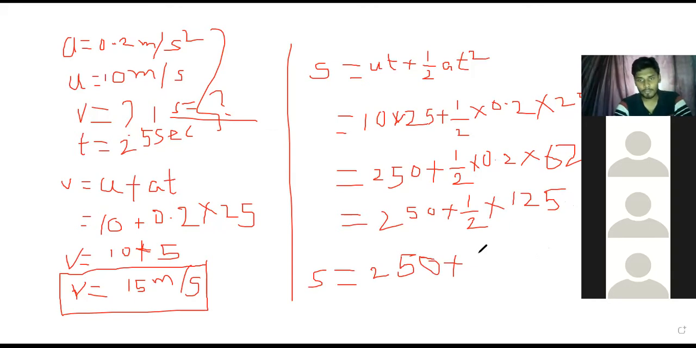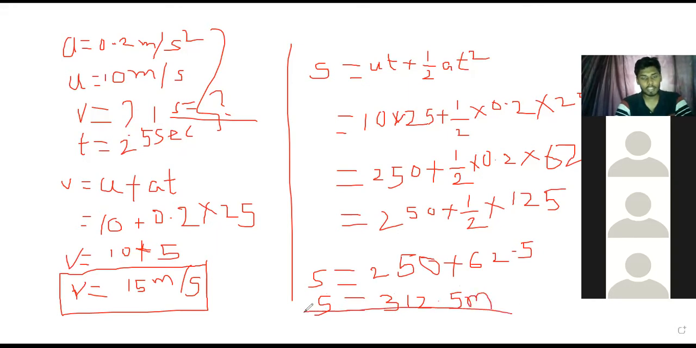How much? Half? 62.5. Is it yes or no? Nobody is responding. So S is equal to, you add this one, 250 plus 62.5. How much is it? At least that you can say. So the distance covered is 312.5 meters. Manya, do you understand this question or not?